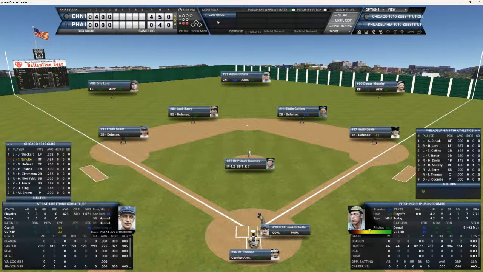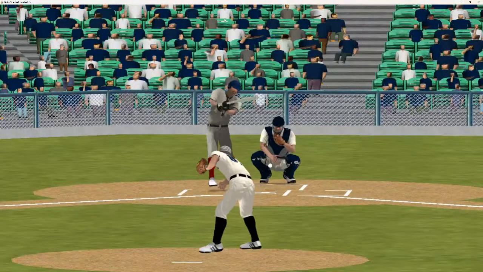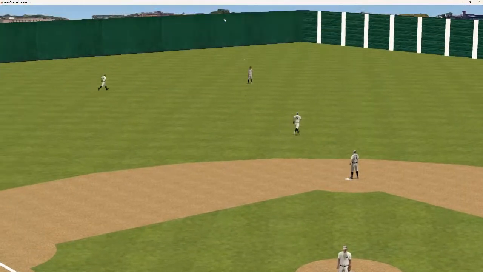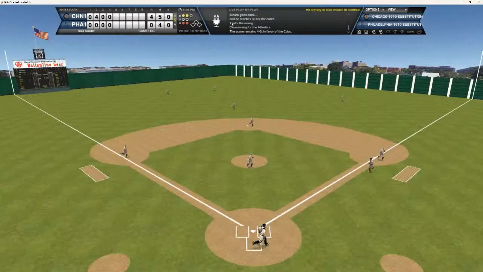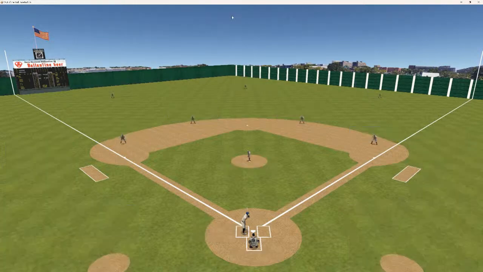Frank Schultz is 0 for 2 today. Here's the 2-0 pitch to Frank. That ball is hit in the center field. That should be out number 3. And that'll end the inning. Cubbies go down in order. And we go to the bottom of the fifth. Combs has settled down since that 4-run second. It'll be Thomas, Combs, and back to the top of the order, and Amos.